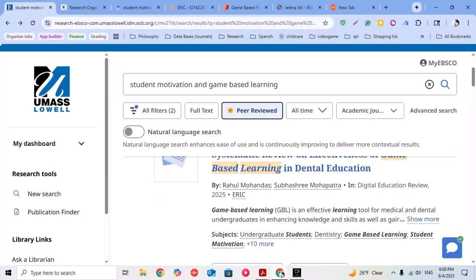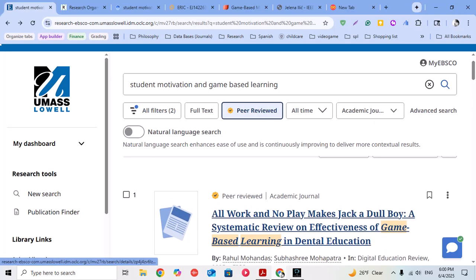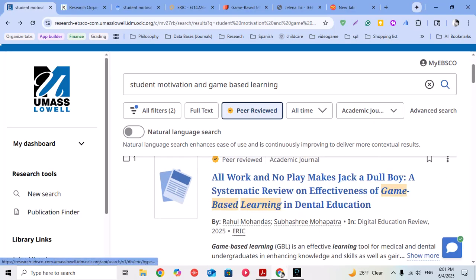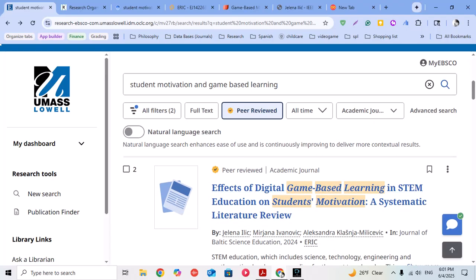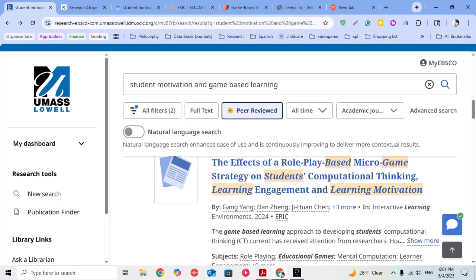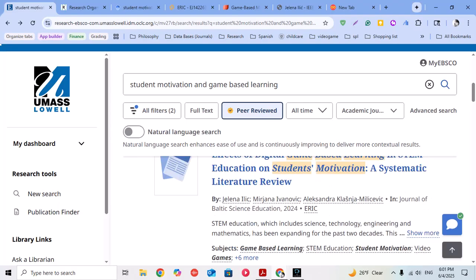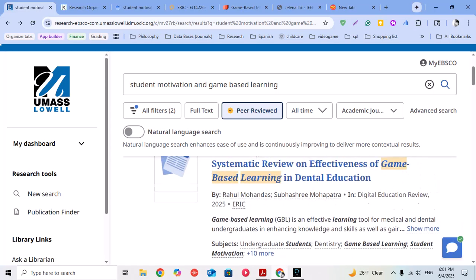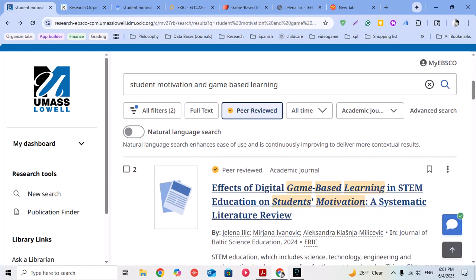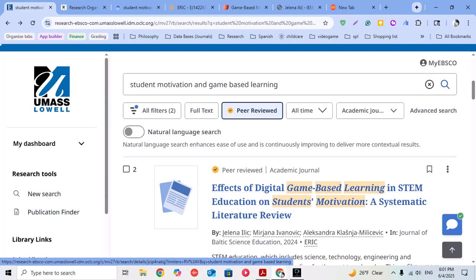I found that a lot of the times it's going to redirect me to another database, like ERIC, the government's database. But if the database looks credible, I just go with that. I just trust that. But people can give me any advice that they have, if I'm not 100% certain. I'm not an expert researcher. But yeah, this is how I usually do it.